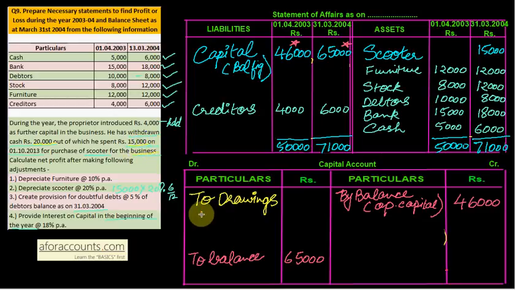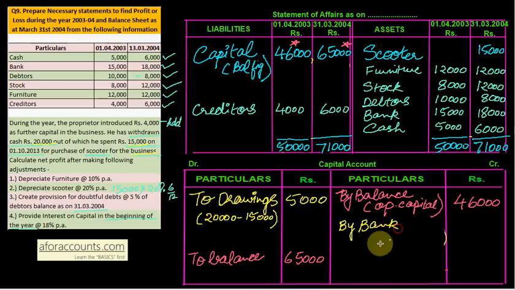So drawings is 20,000, but इसमें से 15,000 तो business का ही scooter था. So actual drawing is 20,000 minus 15,000, which comes up to 5,000. Here is your drawings and by additional capital. So by bank, and in bracket you can write additional capital introduced.